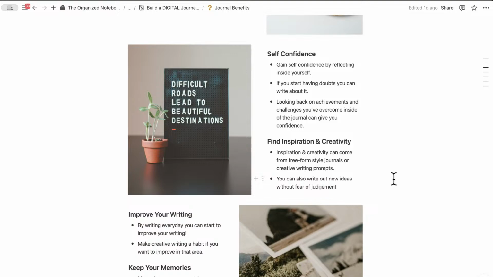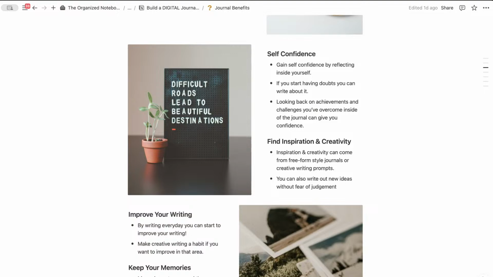The other thing with journaling is that you can find a lot of inspiration and creativity. Freeform style journals can be a super useful way to use that element of creativity inside of you. Creative writing prompts can also be a really good way to think outside of the box and also have fun with it. You can also write out new ideas without fear of judgment. Writing things down can be such a great way, especially for personal journaling that you don't plan to share with anyone, to just think it through.